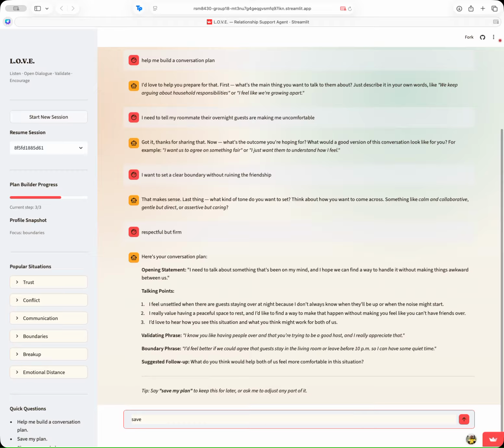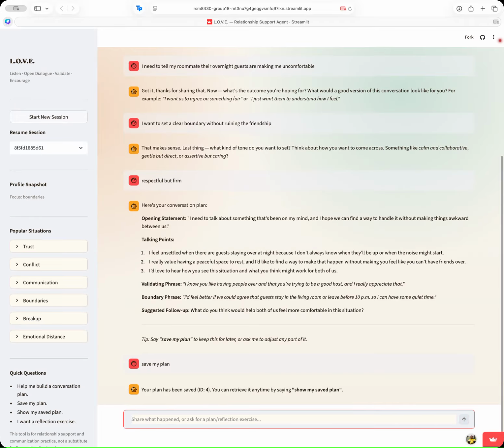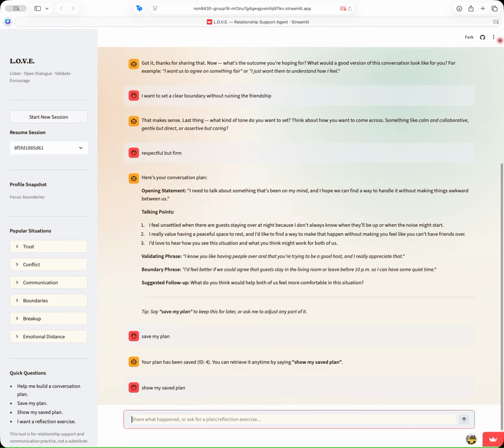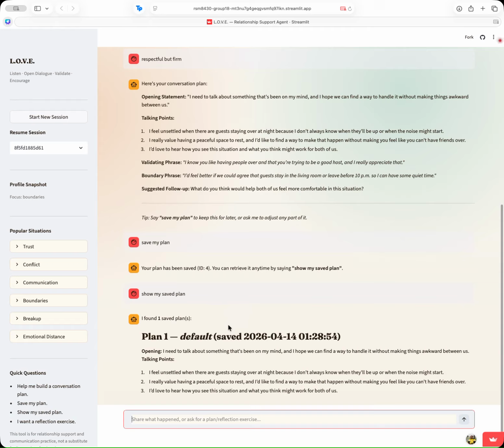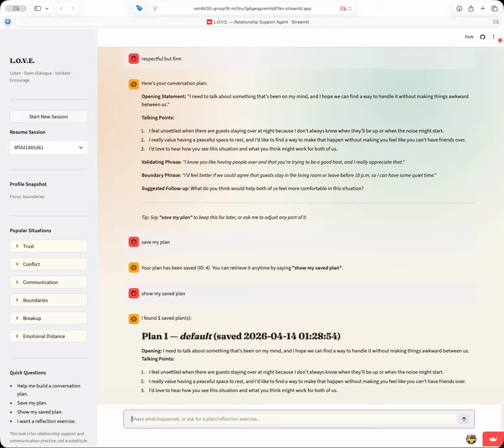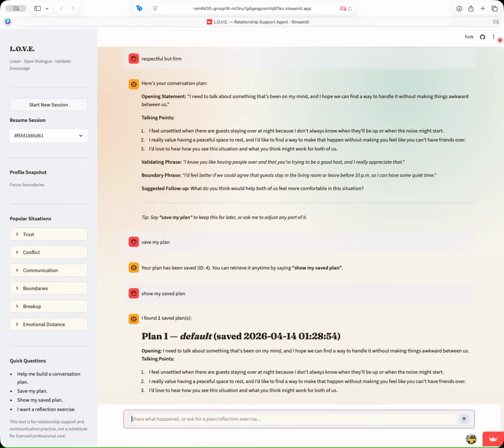So I would like to save this plan so I have it handy, and it says here that it's been saved as ID4. So if I want to see it again, show my saved plan. We can see that it has the timestamp and it goes down and shows basically what the plan was. And it loads back correctly.